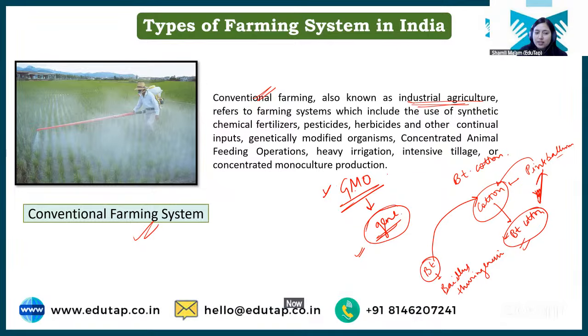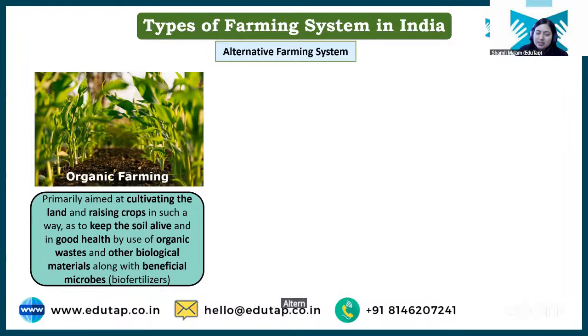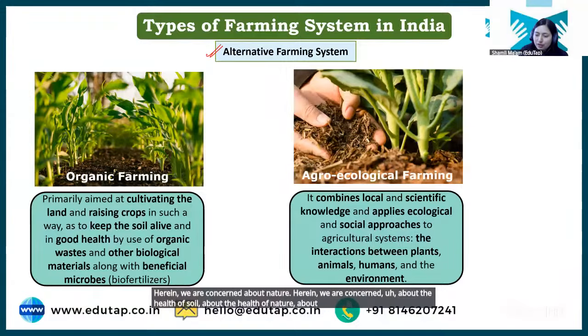Now, students, you can see that this conventional farming system can have a huge impact on the environment. So for reducing those impacts, alternative farming systems were developed, right? What are these alternative farming systems? Herein, we are concerned about nature. Herein, we are concerned about the health of soil, the health of nature, the health of the environment, right? So under this, we have again different types of alternative farming system.